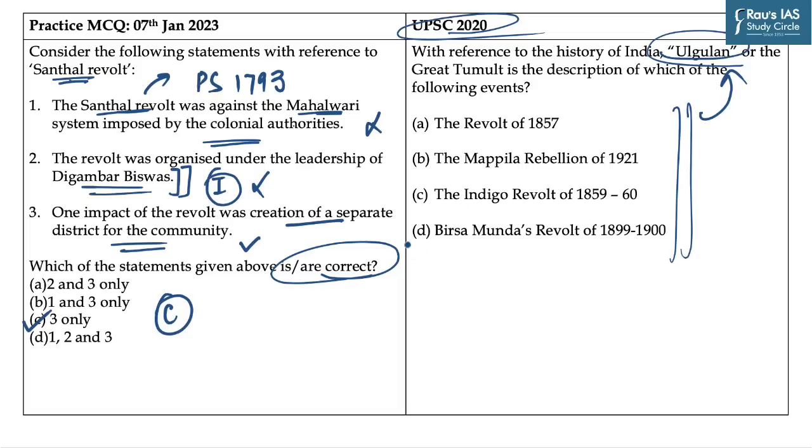And the answer to the previous question is D, as Ulgulan is associated with the Birsa Munda revolt of 1899, and the main leaders of the Santhal revolt were Sidhu and Kanu.